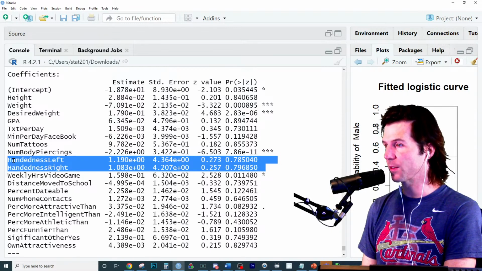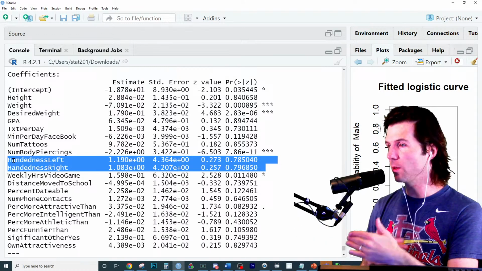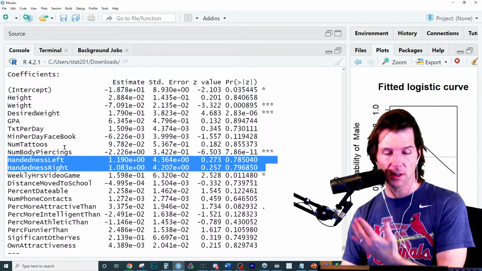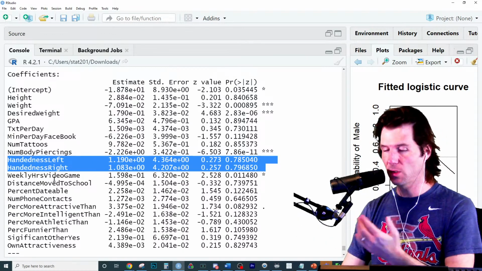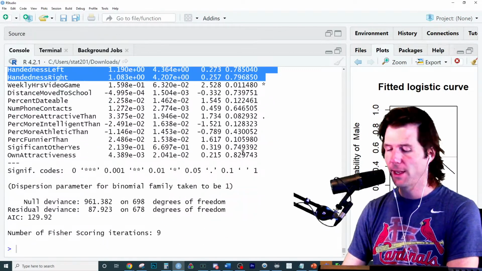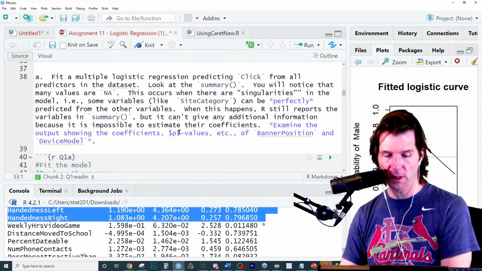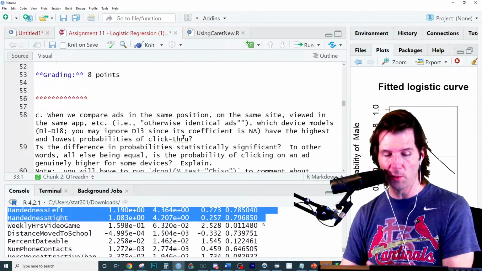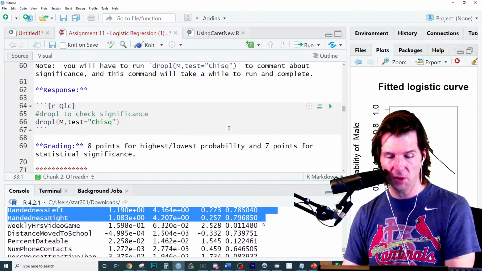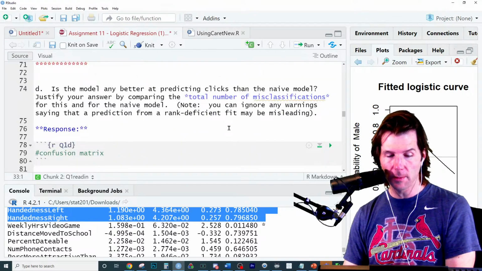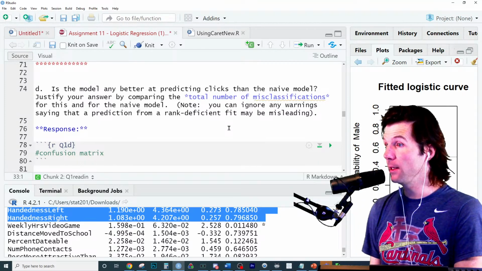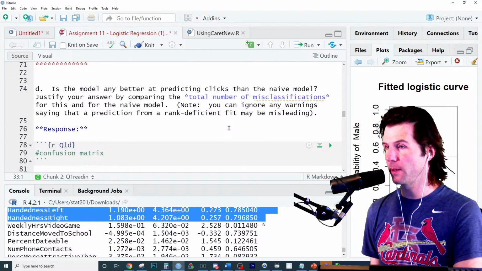The significance from the reference level is completely arbitrary. So we don't look at those, because this just tells us whether left is significantly different from ambidextrous, or right is significantly different from ambidextrous, and that's really not that important to us. We want to see: does the variable as a whole bring with it new information? I think we just did that one. Is the model better at predicting clicks than the naive model? Really good stuff, which we'll be talking about today.